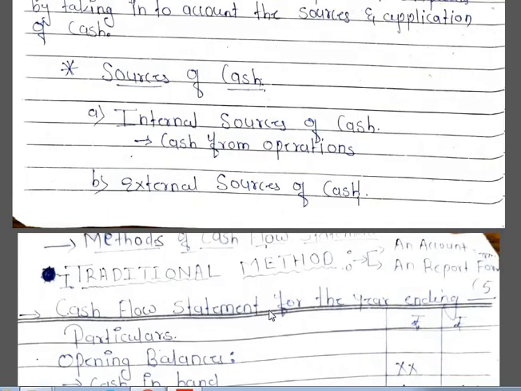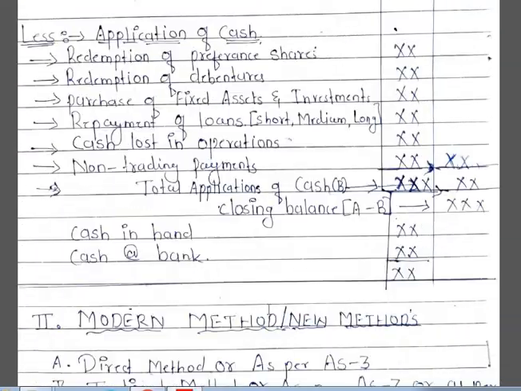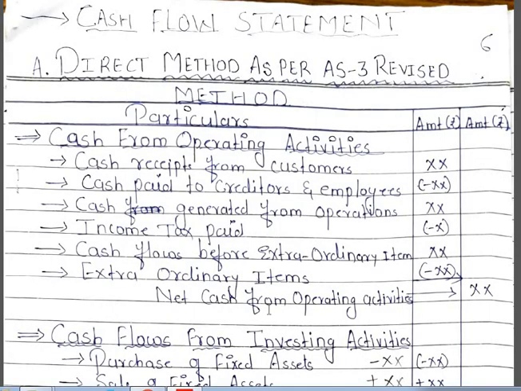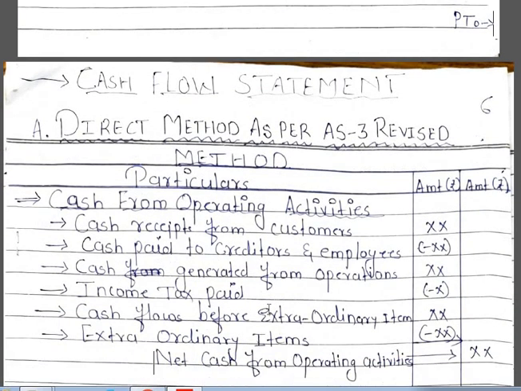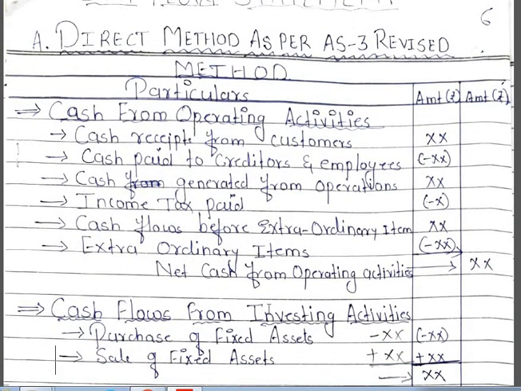The format is available on SharePoint, you can copy that down. The next method is the modern method. In the modern method we have two sub-methods. One is the direct method as per Accounting Standard 3, and the second is the indirect method as per Accounting Standard 3 or as per SEBI or the revised accounting standard. Direct method as per revised.